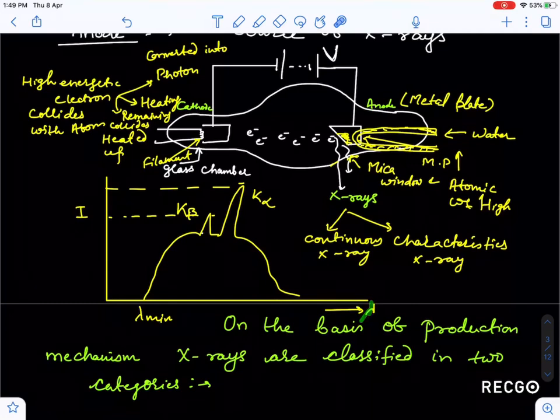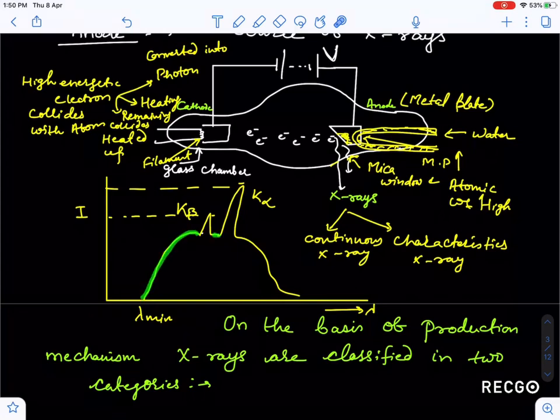Now we have seen this intensity versus lambda, or photocurrent versus lambda graph, you can say. This is for lambda minimum. As I told, lambda is equal to hc by eV. So when the electron loses maximum energy, the wavelength corresponding to that is lambda minimum, which is actually hc by eV. And when the electron does not lose any energy, the lambda corresponding to that is infinity. So that is the graph you are seeing.